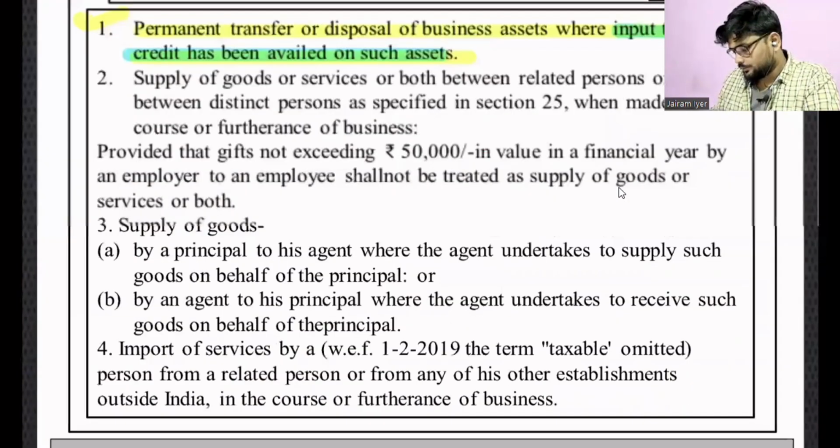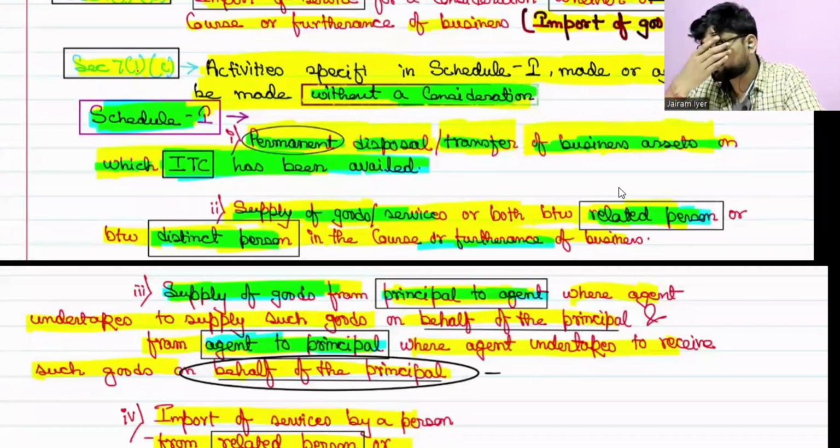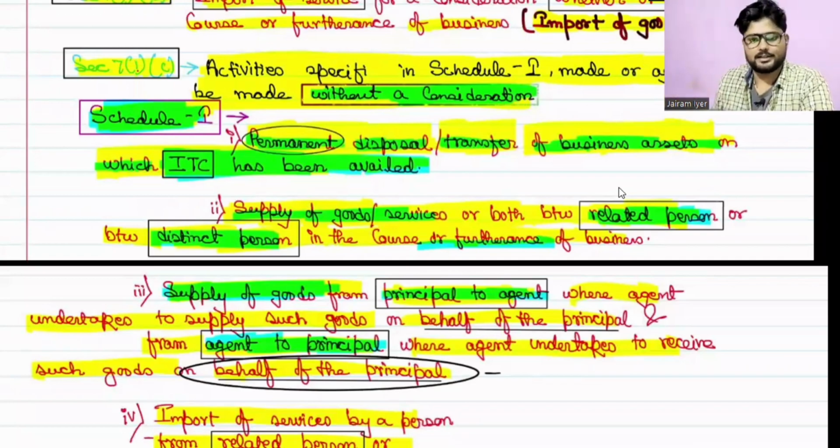Okay. So in first schedule, the entry 1 is clear to us that if there has been permanent transfer or disposal of business asset on which ITC has been availed, then it will be considered as a supply if made without consideration, because dispose of or transfer is the word we use when we do not charge any consideration. Correct.